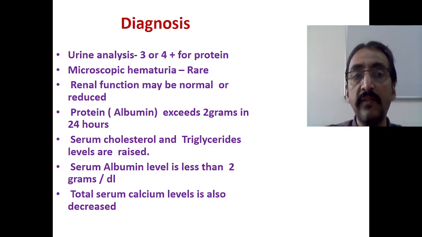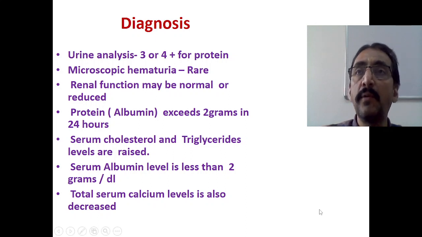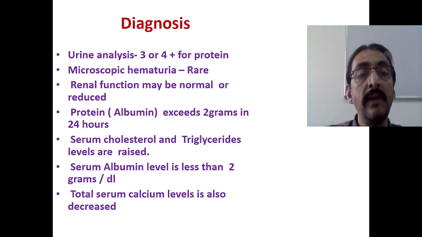Number one is urine analysis. Number two, sometimes there is microscopic hematuria, very rare. Microscopic hematuria is important to differentiate from acute poststreptococcal glomerulonephritis. Renal functions are most of the time normal. Protein loss is there, so the albumin level especially falls below 2 grams.